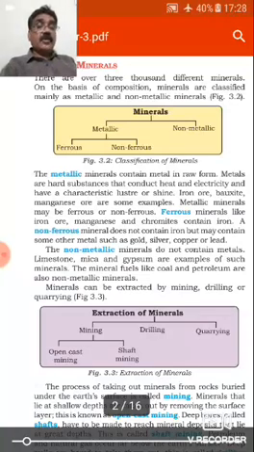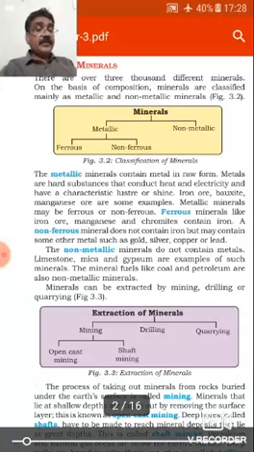Now we are going to discuss the non-metallic minerals. Non-metallic minerals do not contain metals. Limestone, mica and gypsum are examples of such minerals. The mineral fuels like coal and petroleum are also non-metallic minerals.